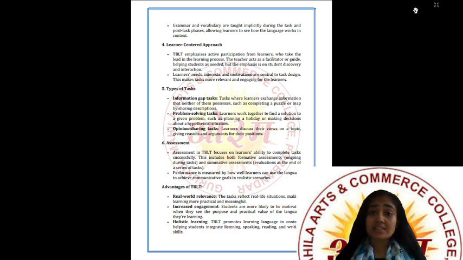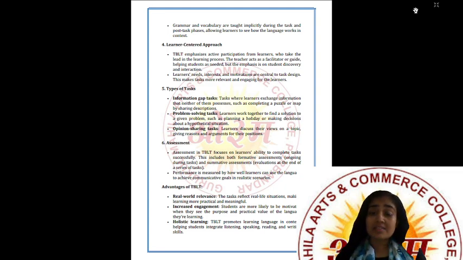The teacher acts as a facilitator or guide, helping students as needed, but the emphasis is on student discovery and interaction. Of course, the teacher will be there, but the learners, the students, are in the center. So the teacher will help you whenever needed, but it is totally dependent on your interaction or communication.